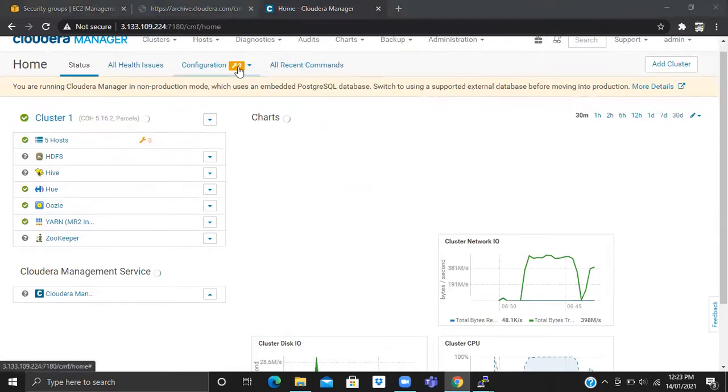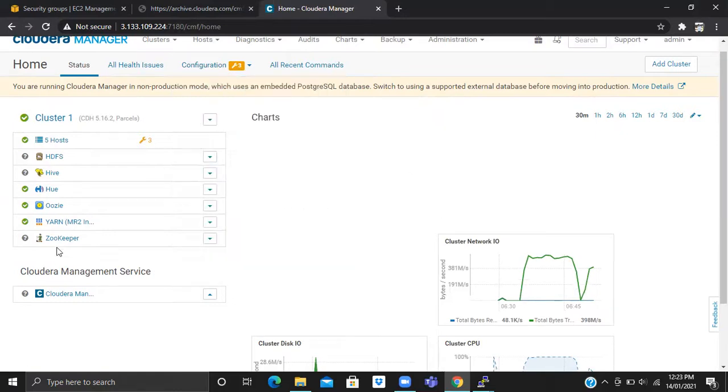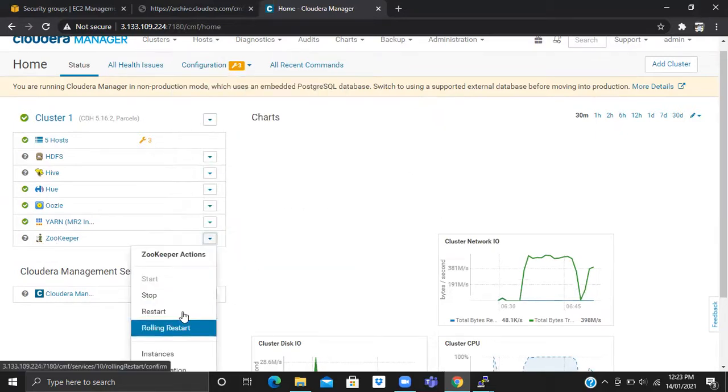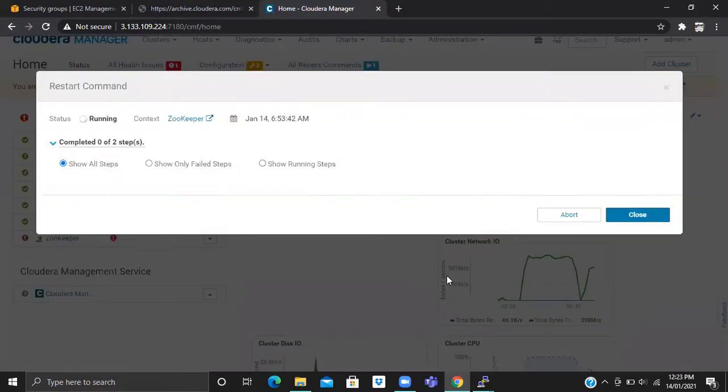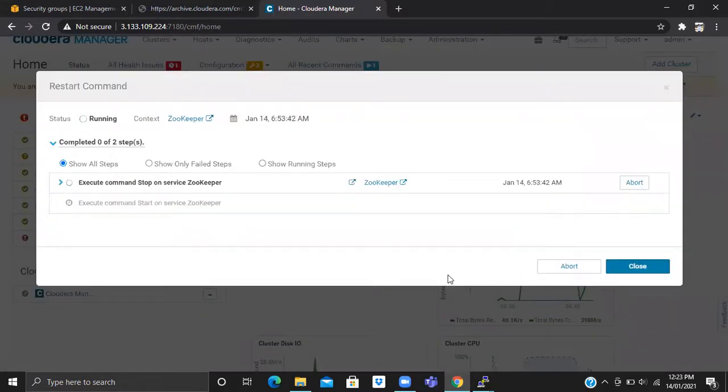Zookeeper service is down, I think, right? Please restart this service, Zookeeper. Restart. Yeah, Cloudera manager is up. Zookeeper is remaining.